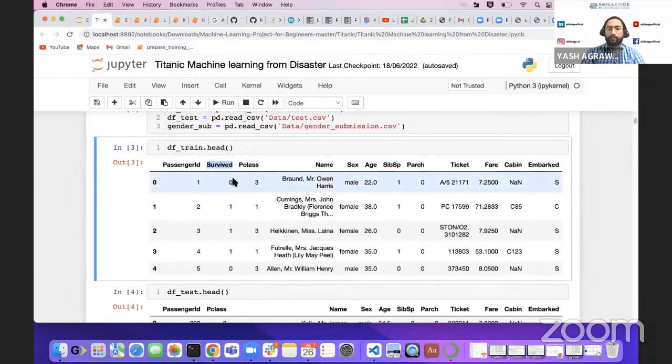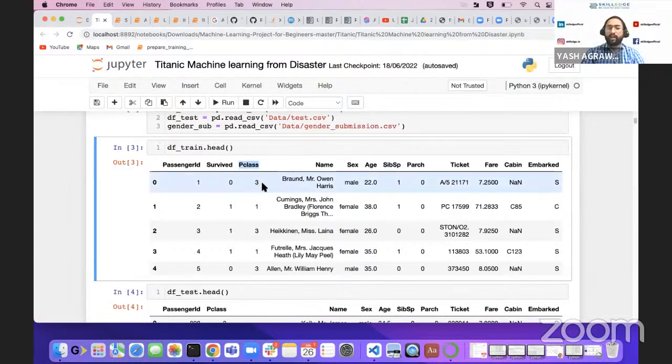Okay. So now we can see we have passenger ID. There is an ID assigned to each passenger. Survived says 0 and 1. So 1 represents people who survived, and 0 represents people who were not able to survive. Then P-class suggests there are 3 categories: 1, 2, and 3.